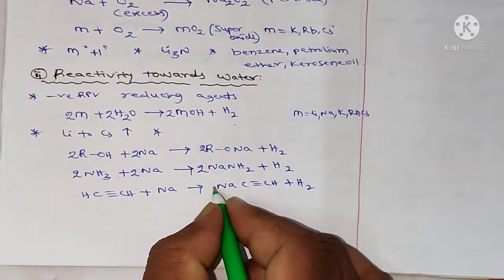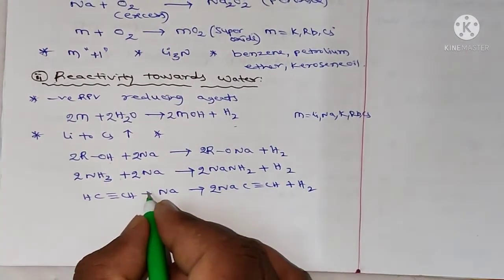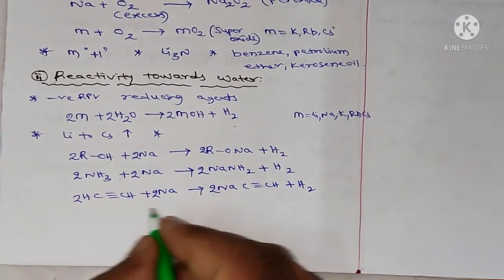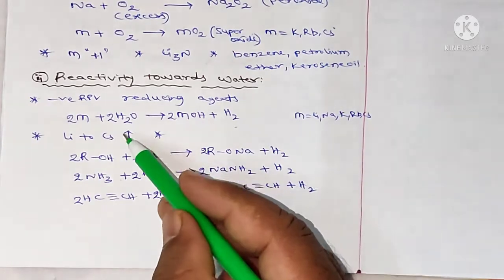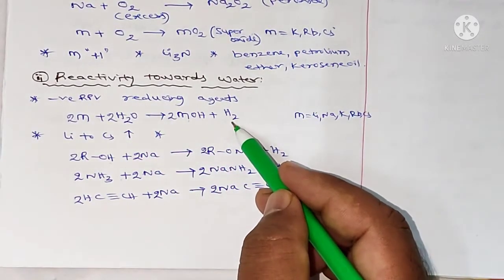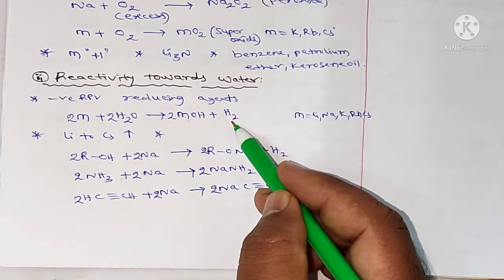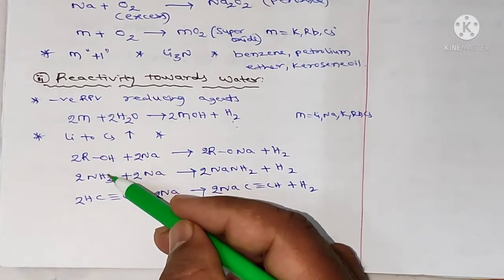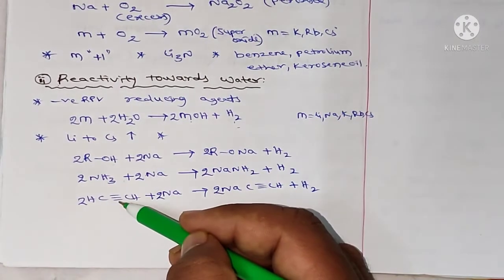Balancing the equation, 2 and 2, then 2. So the first group metals react with water to form hydroxides and H2 gas, and they can also react with alcohols, ammonia and alkynes.